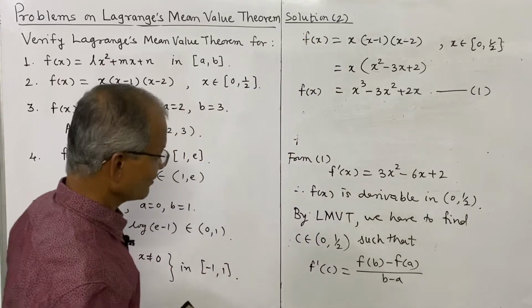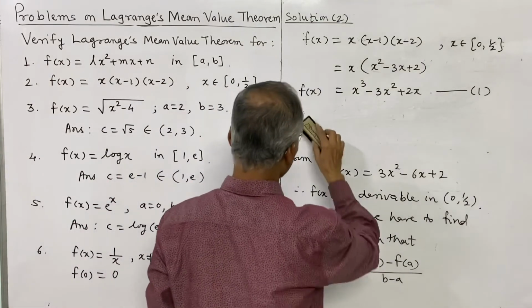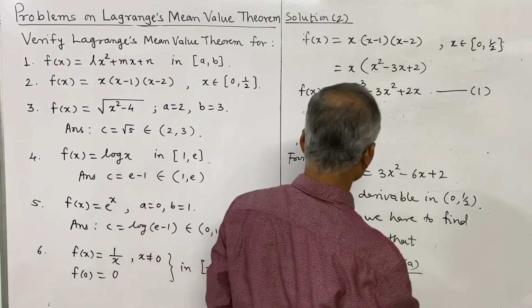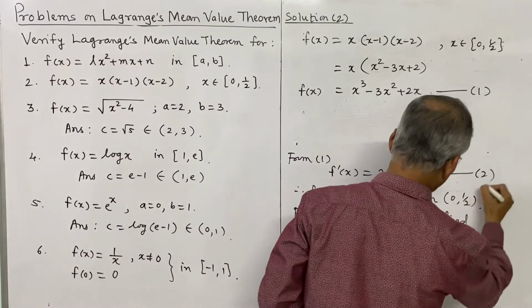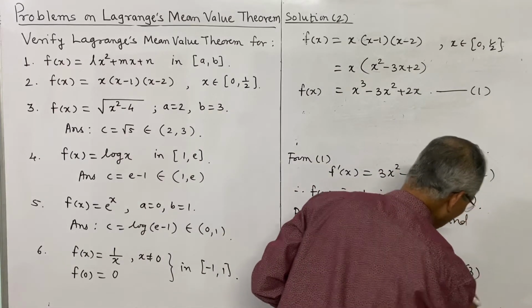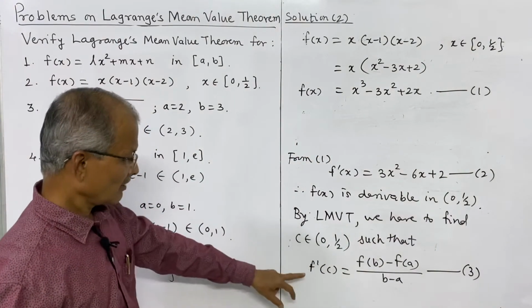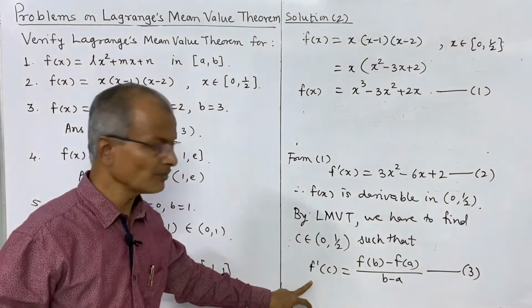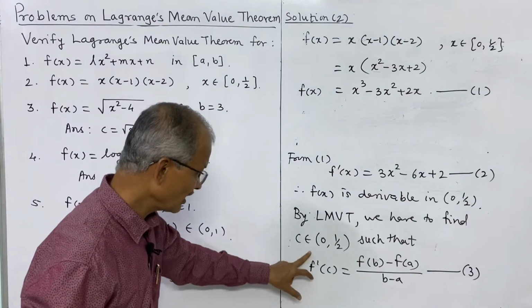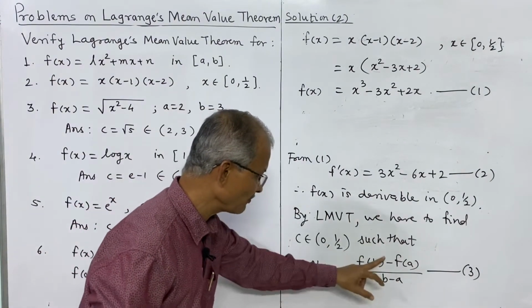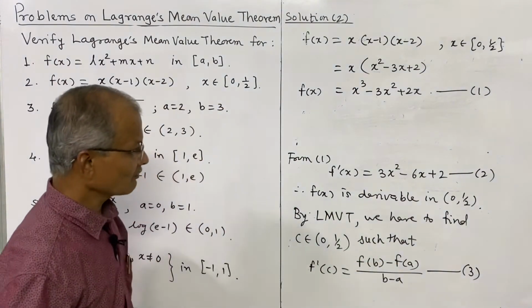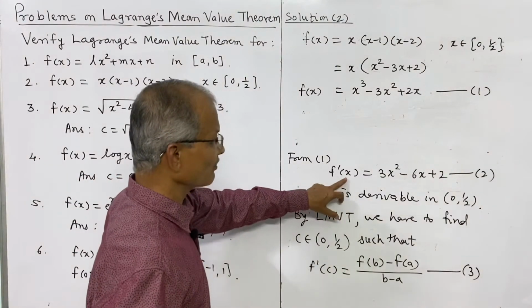Or that value can be written as f dash of c. Or we suppose this as 2 and this as 3, as in the earlier solution. We shall suppose 1, 2, 3, and we have to find the value of c from the last relation 3. But we require f dash of c, f of b, and f of a. That we shall find out. F dash of c is obtained from 2.